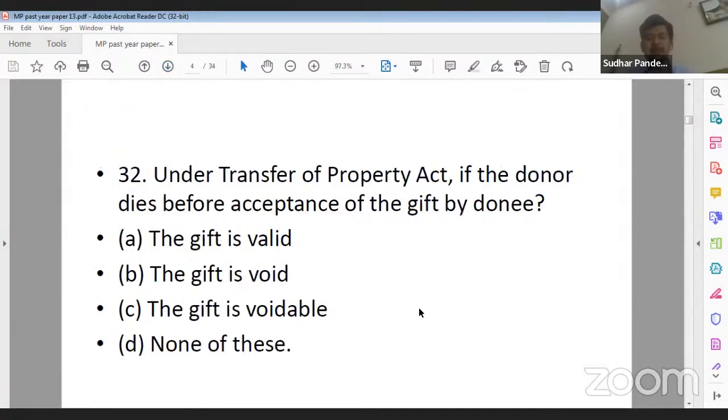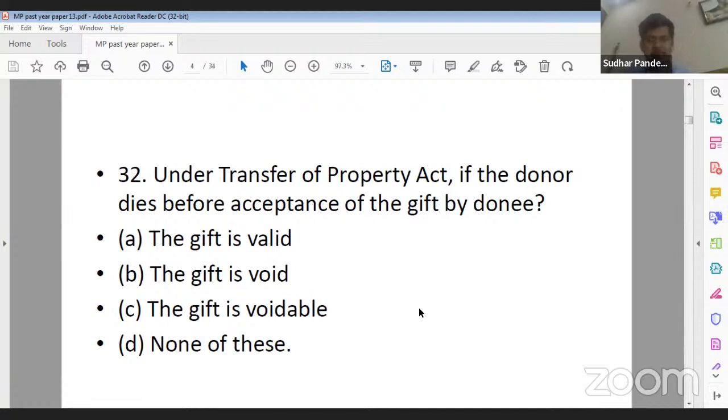Question number 32. Under the Transfer of Property Act, if the owner dies before the acceptance of the gift by the donee. This question is from the gift chapter of the Transfer of Property Act. Option A, the gift will be valid. Option B, the gift will be void. Option C, the gift is voidable. And D, none of these. So under the Transfer of Property Act, if the donor dies before the acceptance of the gift by the donee, the gift is valid, void, voidable, or none of these. Question number 32, what should be the correct answer?